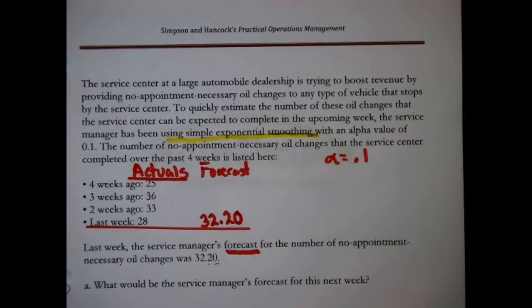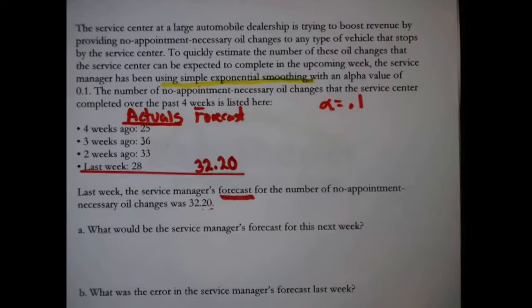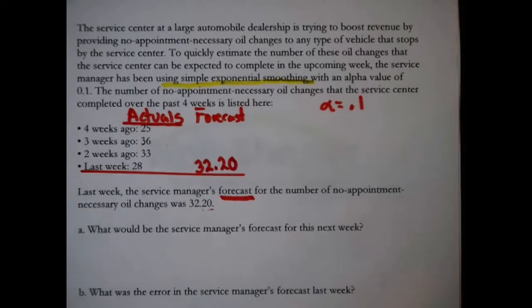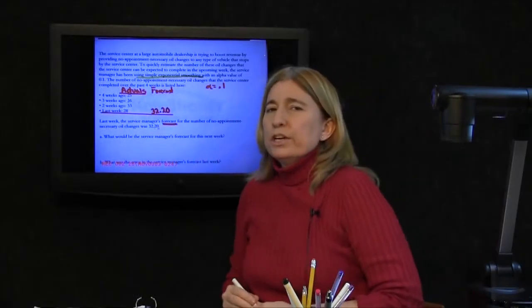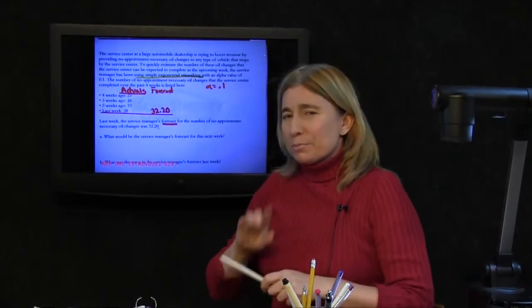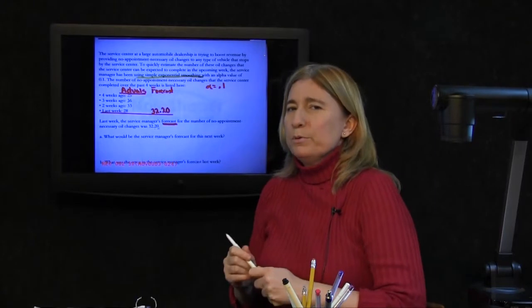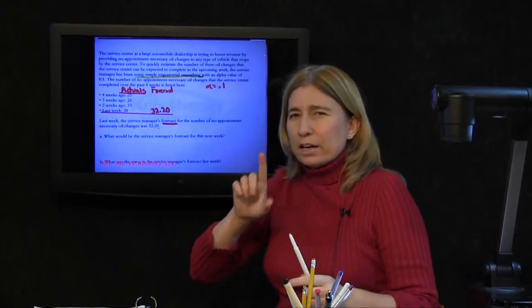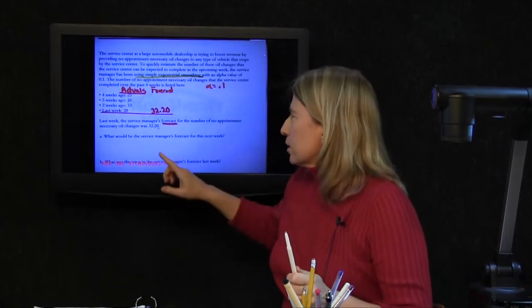Okay, fine. Now, what are actually the questions? A, what would be the service manager's forecast for next week? Now, this is a good example of what I meant by sometimes really simple problems can trip you up only because you need to figure out exactly what it is that's being asked.